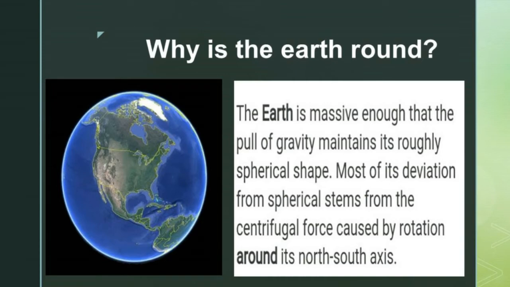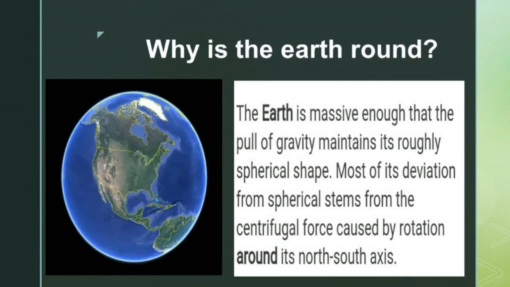Why is the earth round? The earth is round in shape because it is massive enough that the pull of gravity holds it. You all know what is meant by gravity. When you drop an apple from the top, it is pulled by the earth's gravity. That means it is attracted by the earth. That is called gravity. It maintains a roughly spherical shape.